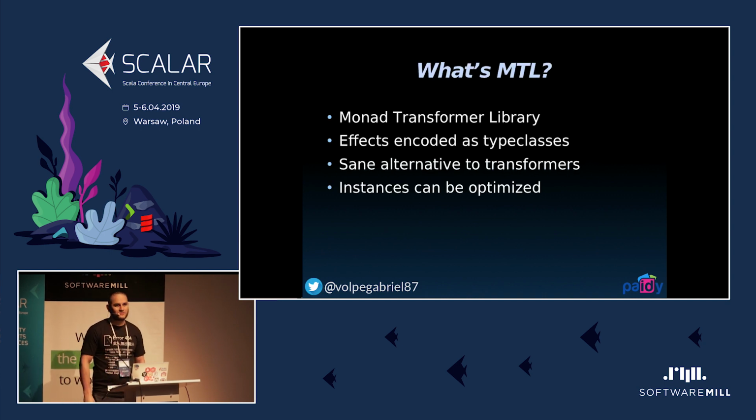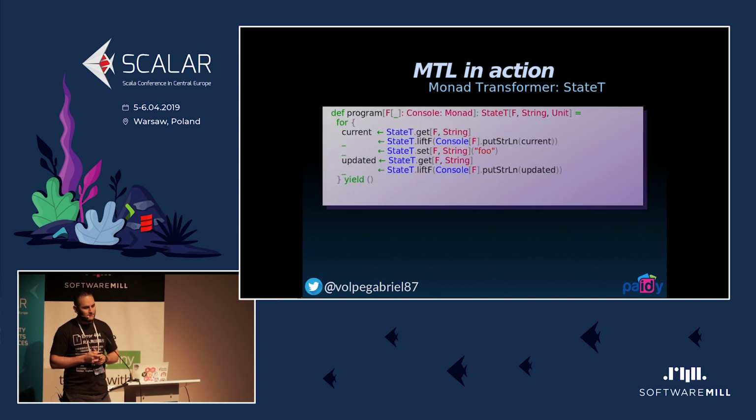MTL stands for the Monad Transformers Library, and it basically allows you to encode effects as type classes instead of using data types. And I consider it a sane alternative to monad transformers, and specifically in Scala, where we can suffer from performance issues, we can optimize such instances at the end of the world, and we can avoid using transformers at all. So let's see some examples.